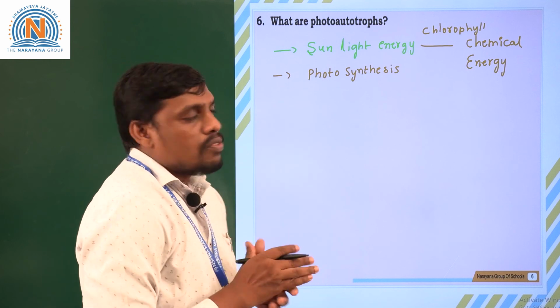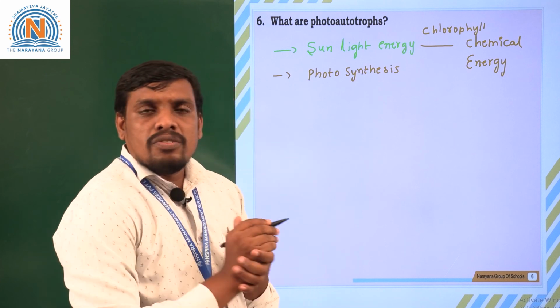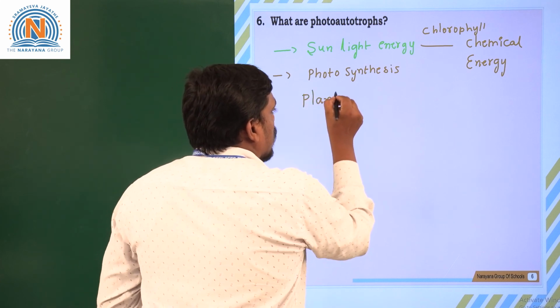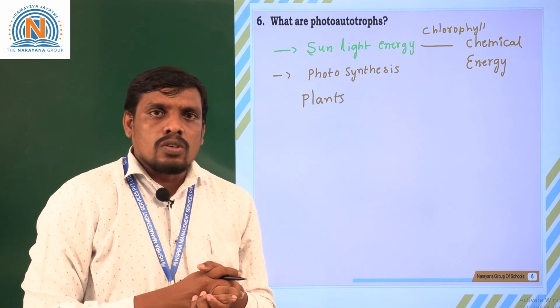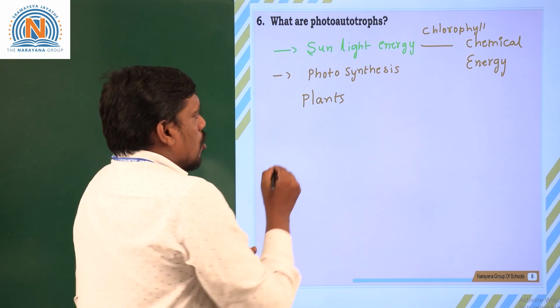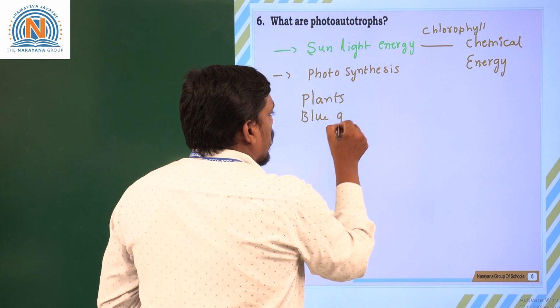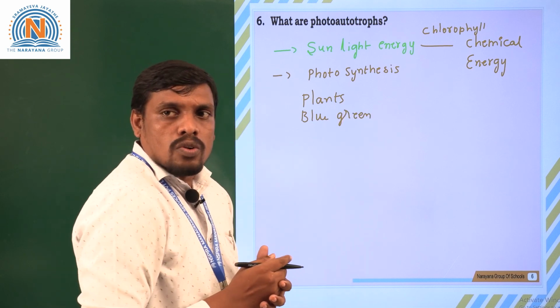So, these are called photoautotrophs. One example I want to give: plants are considered very good examples for photoautotrophs. Even blue-green algae are also considered as photoautotrophs.